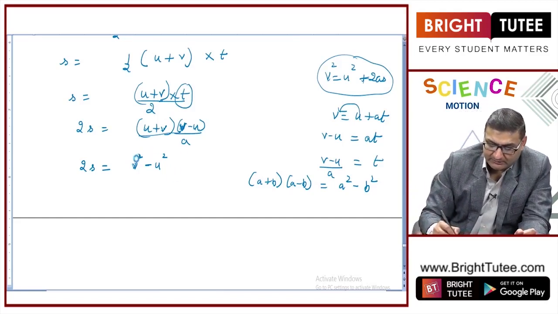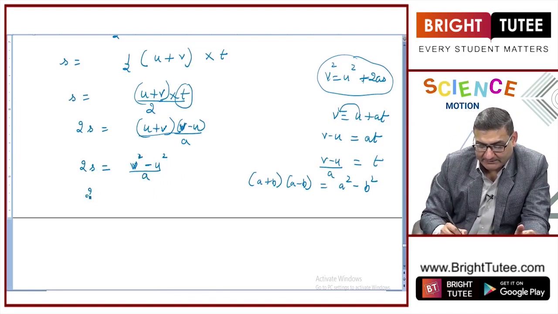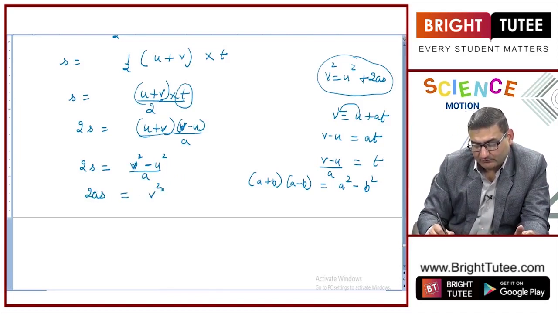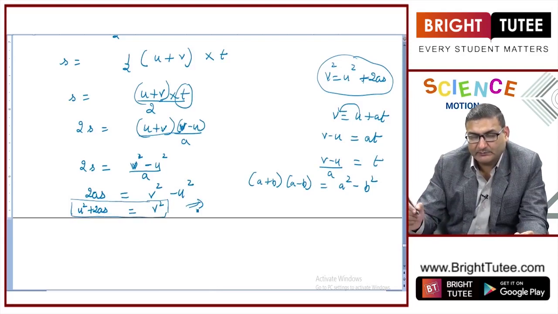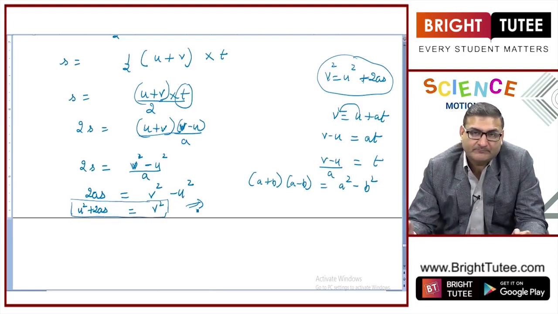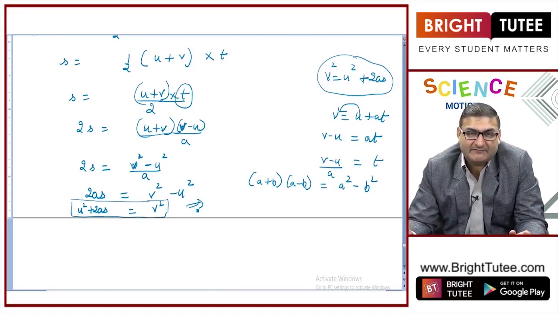So now 2s is equal to (v square minus u square) divided by a. Cross multiplying, 2as is equal to v square minus u square. Taking u square to the opposite side, I get v square is equal to u square plus 2as. This is exactly my third equation of motion. So these are the graphical derivations of the three equations of motion.